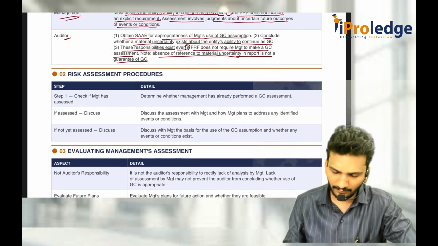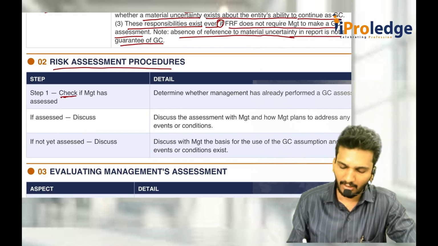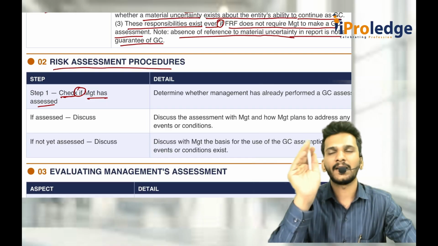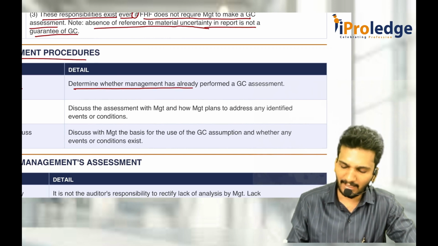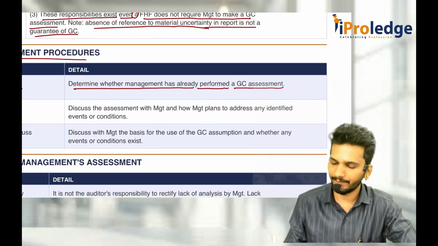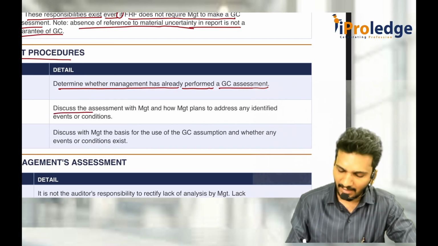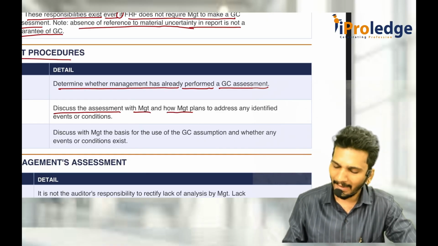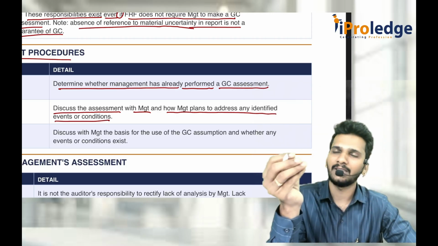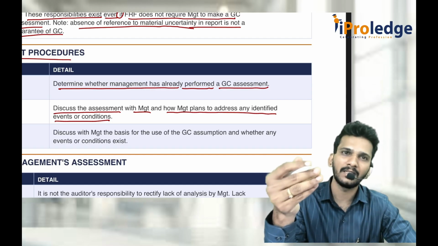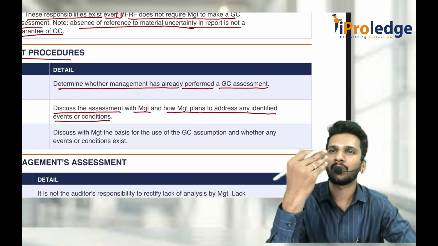So, what is the procedure? As an auditor, you should first assess the risk. You check if the management has assessed the going concern in the current year for the next 12 months. Determine whether management has already performed a going concern assessment or not. If they have performed it, discuss the assessment with the management and how management plans to address any identified events or conditions in the financial statements. Okay, sir, you told you assessed, you felt some 4 or 5 events are there which are affecting the going concern. How are you going to deal with it? Tell me. Sir, we will give it in the notes to accounts, significant notes to accounts. Yes, you can give it.